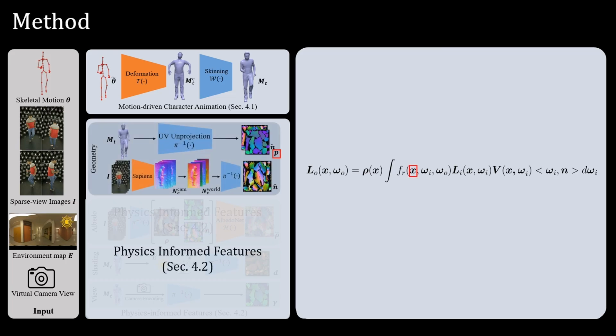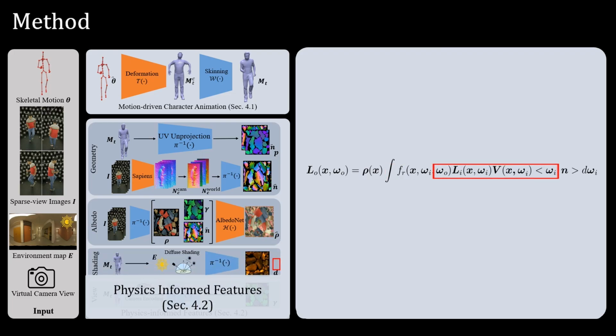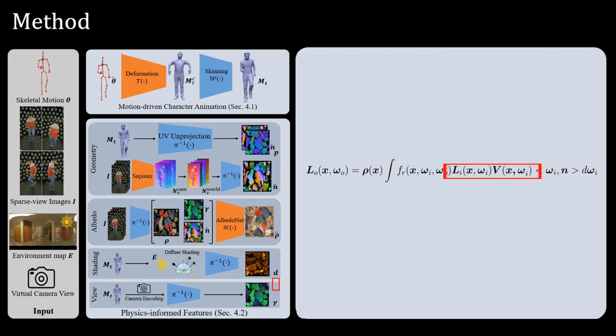We first model geometry features. For this, we have the position of our subject from UV projection of the tracked template mesh, as well as the coarse normals and the high-frequency normals which we extract from image observations using a foundational model. Next, we get albedo features from our image observations. These are refined further using AlbedoNet. Finally, we get the diffuse shading which encodes visibility information and the camera view direction in the form of the camera encoding.